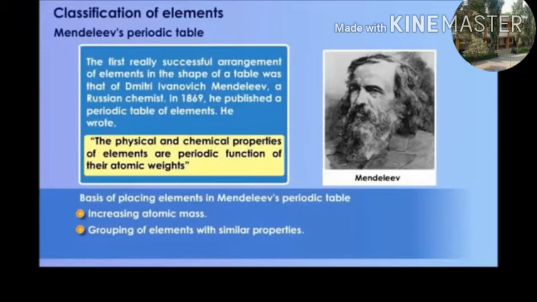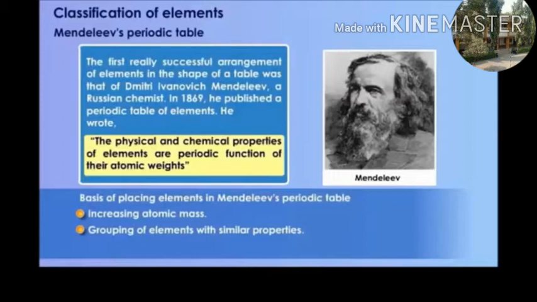On the basis of placing elements in Mendeleev's periodic table, he arranged all the elements by increasing atomic mass.